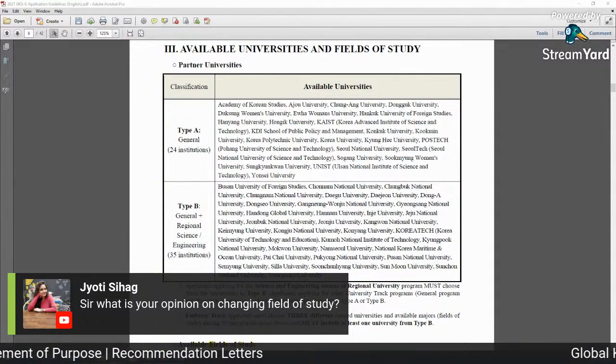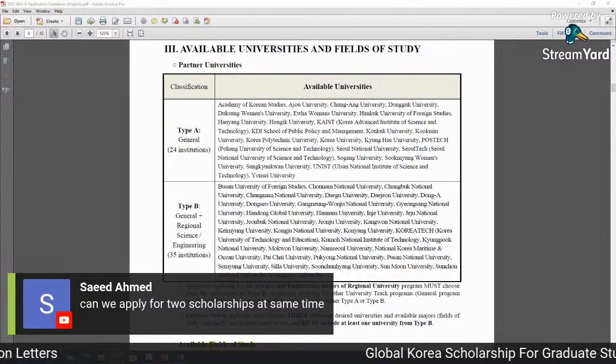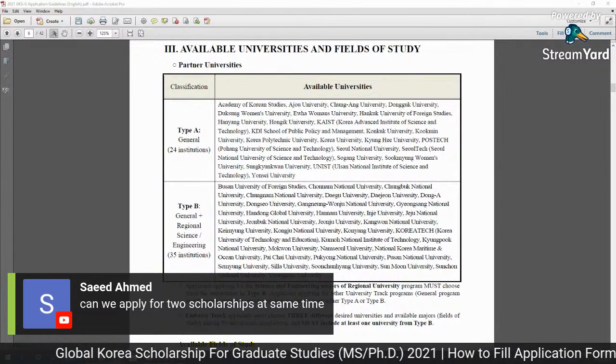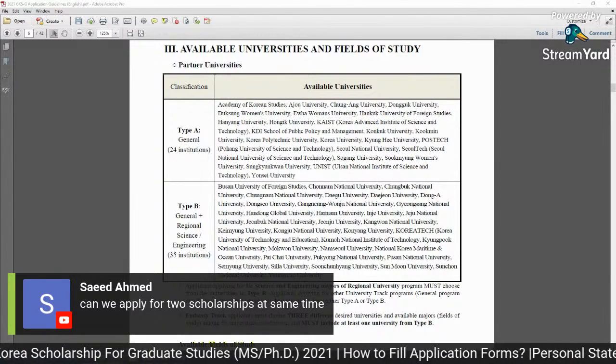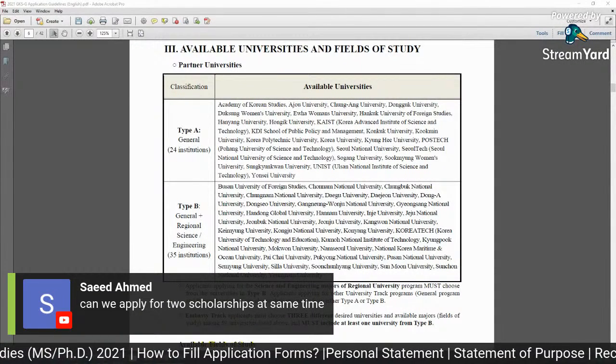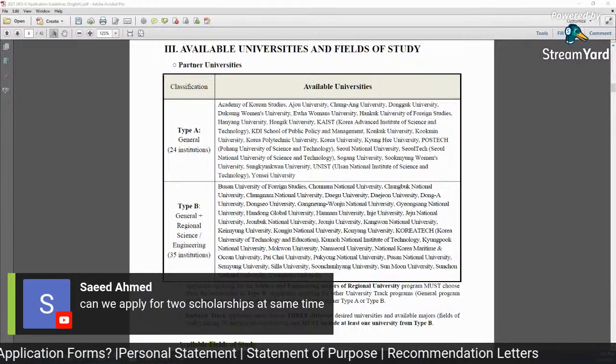Can we apply for two scholarships at the same time? Yes, you can apply to many scholarships at the same time. For example, you are applying for the Global Korea Scholarship (GKS) for graduate studies or degrees, and with this you can apply for the University of Science and Technology scholarship.